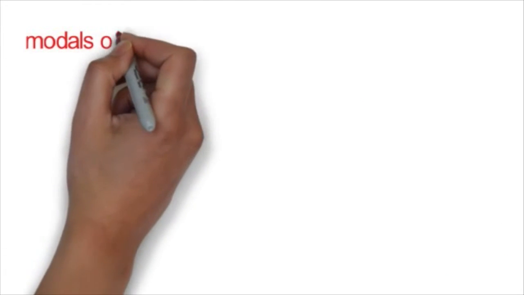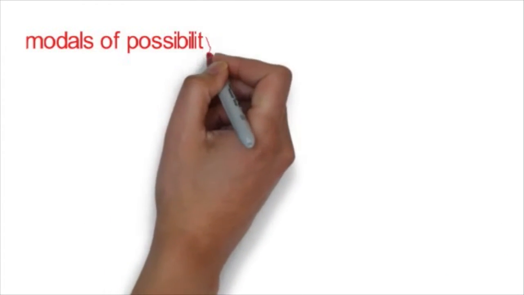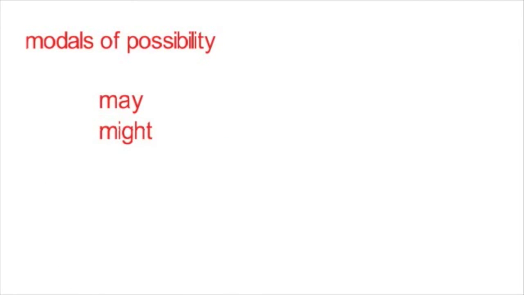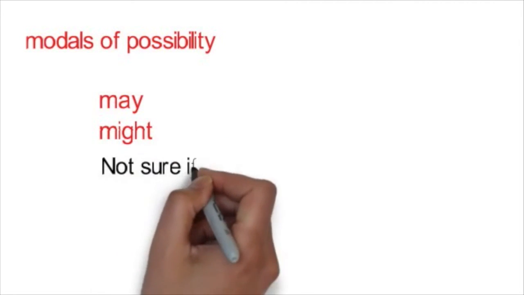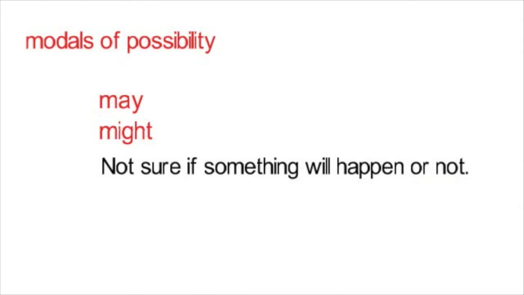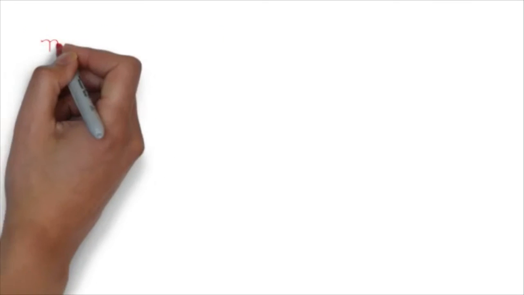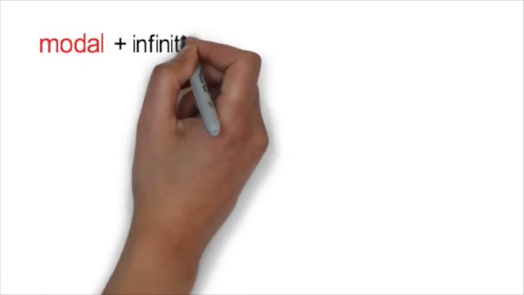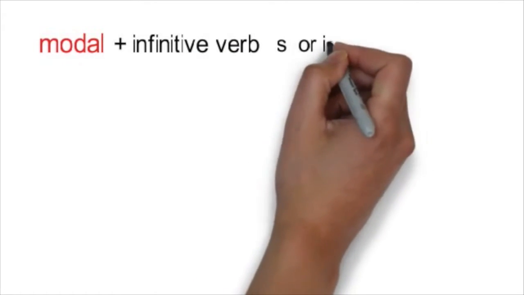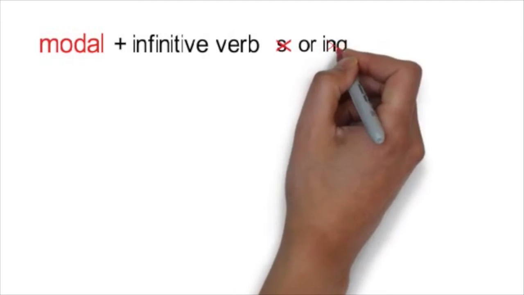Finally today, we will discuss modals of possibilities, which includes may and might. We use these when we are not sure if something will happen or not. Let's look at the following two sentences, and remember the verb after a modal is an infinitive, so you do not change the verb by adding an ending like s or ing.